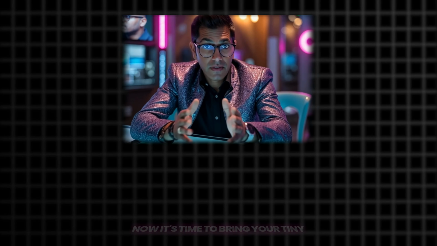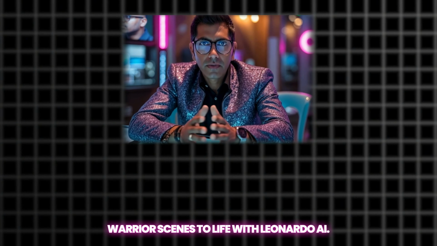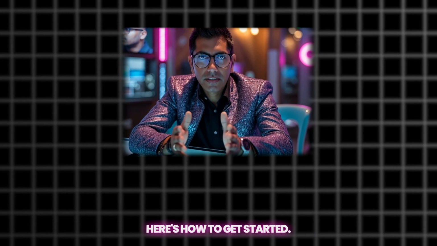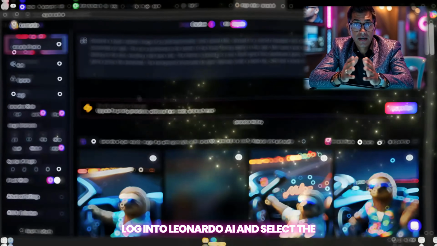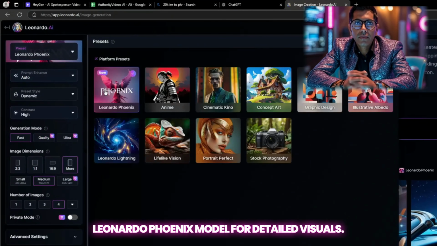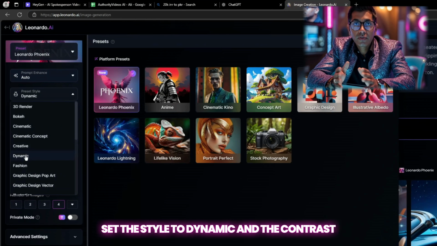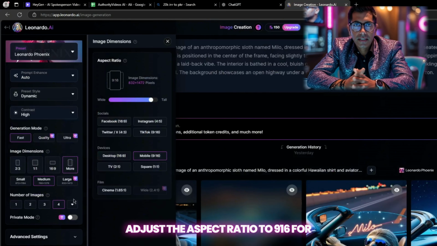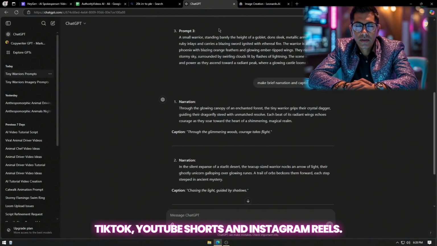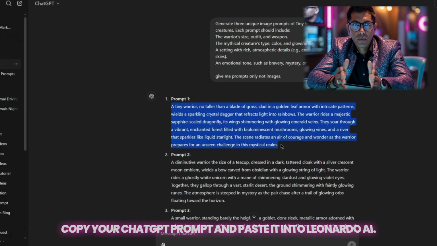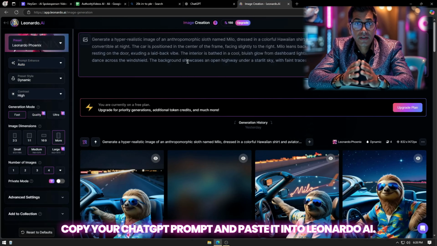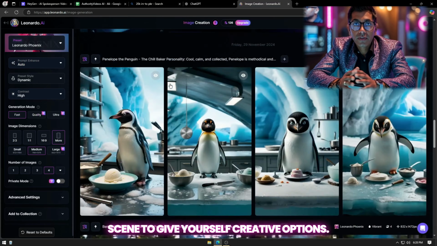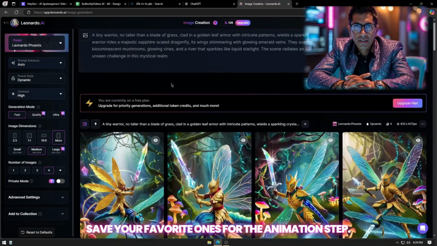Let's go. Now it's time to bring your tiny warrior scenes to life with Leonardo AI. This is where your imagination becomes reality. Here's how to get started. Log into Leonardo AI and select the Leonardo Phoenix model for detailed visuals. Set the style to dynamic and the contrast to high to make your visuals pop. Adjust the aspect ratio to 9:16 for TikTok, YouTube Shorts, and Instagram Reels. Copy your ChatGPT prompt and paste it into Leonardo AI. Generate 4 to 6 variations for each scene to give yourself creative options. Save your favorite ones for the animation step.